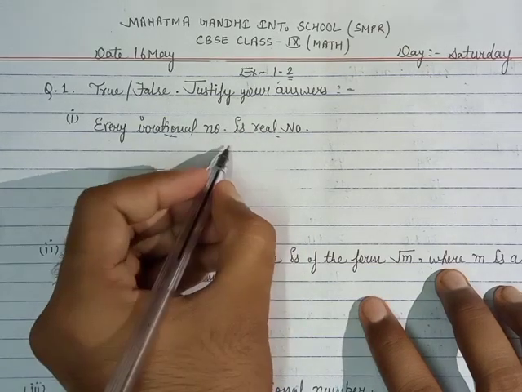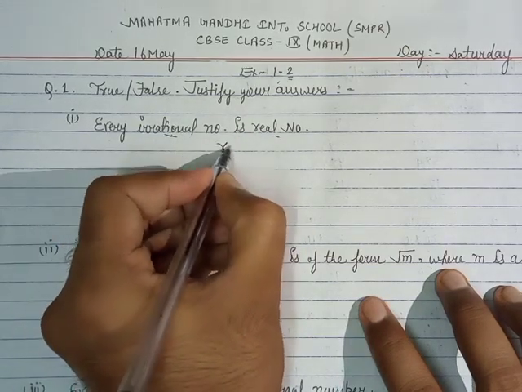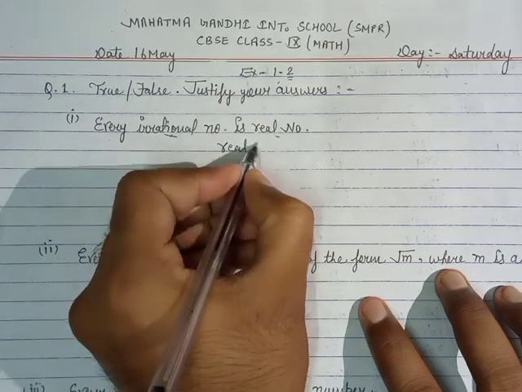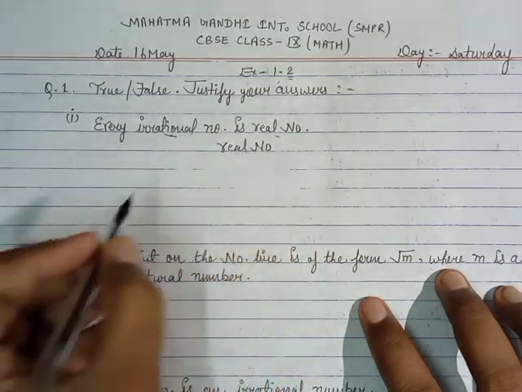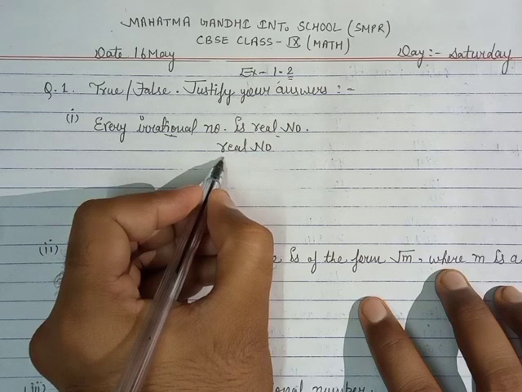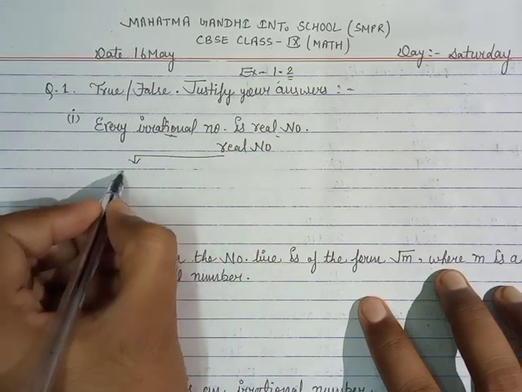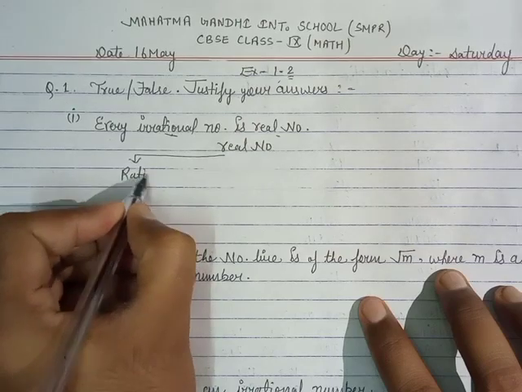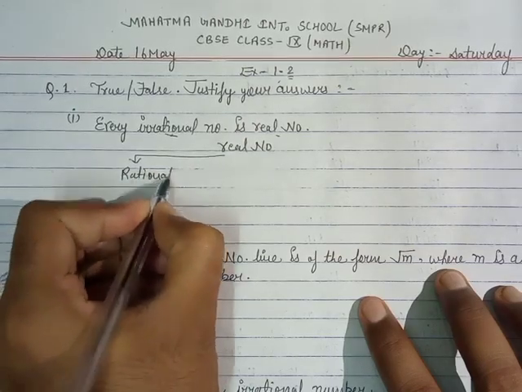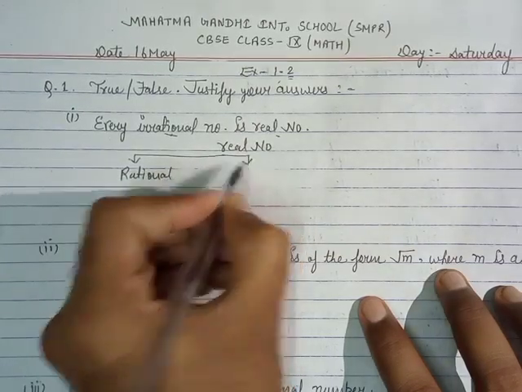So as you know that real number is divided into the two part. The first part is rational number and second part is irrational number.